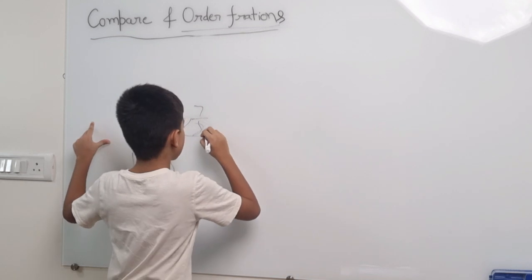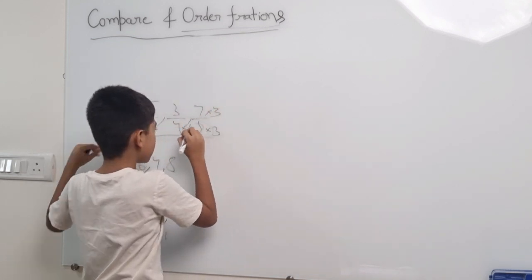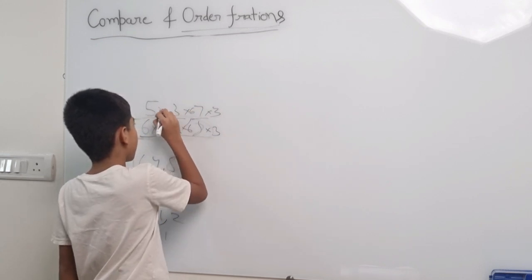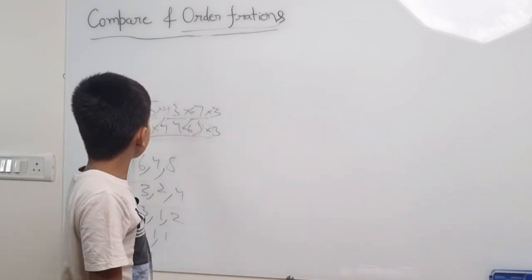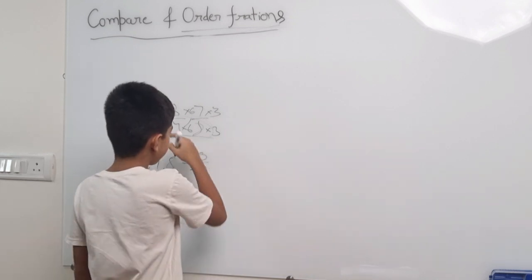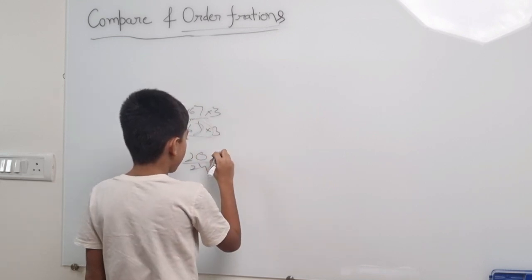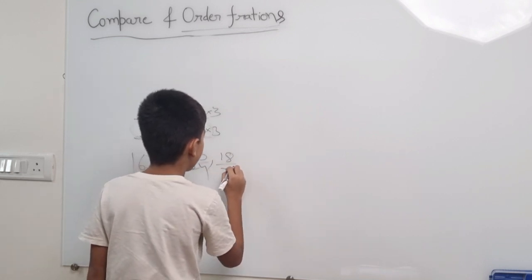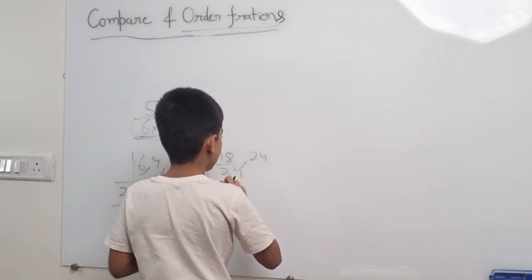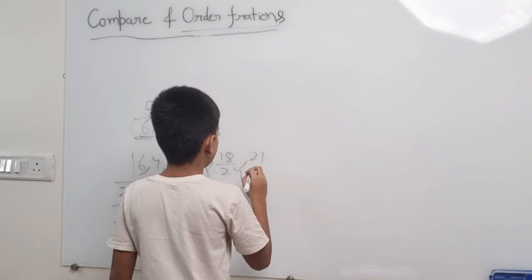So to make the denominators 24, multiply by 4 here, multiply by 6, multiply by 3 for the others. Now let's multiply: 20/24, now this will be 18/24, and now this will be 21/24.